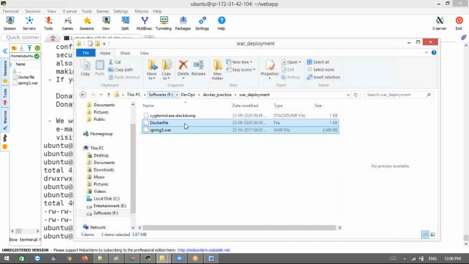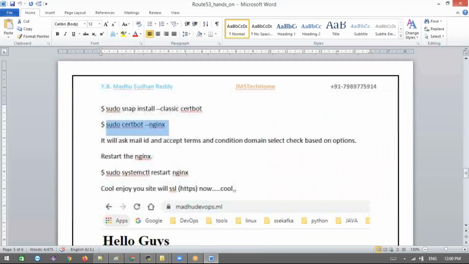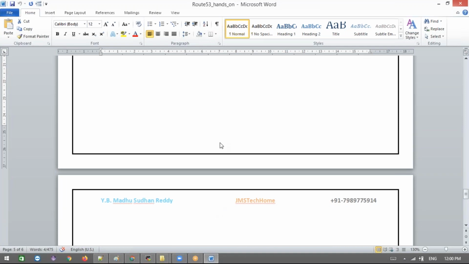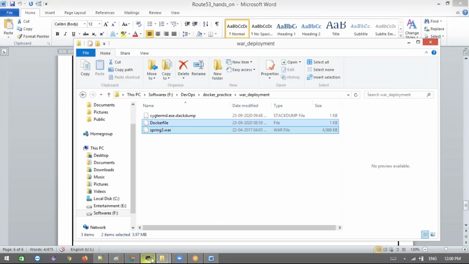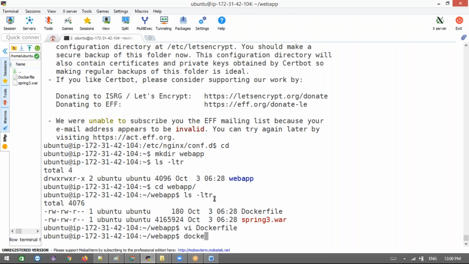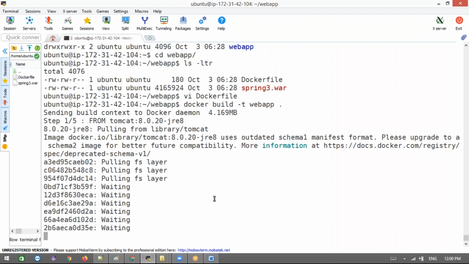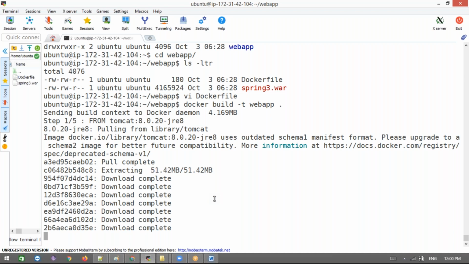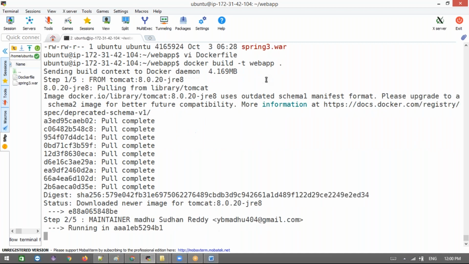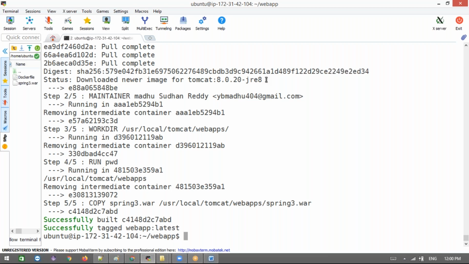Next, let's build the Docker image. I didn't write anything else here. Let me run docker build -t and then a name, say webapp, any name you wish. The dot means the current path where the Dockerfile is. If the Dockerfile is in some other path, we need to specify the -f option, with your Dockerfile path and file name. We don't even need to name the Dockerfile the same; you can give any name, and it will work. But then we must pass -f with the path and file name.